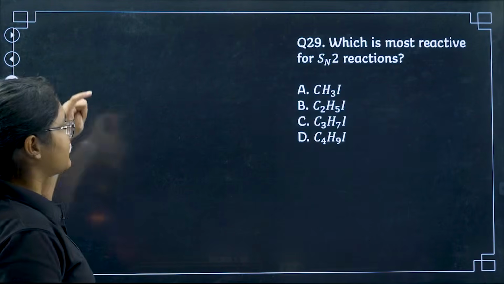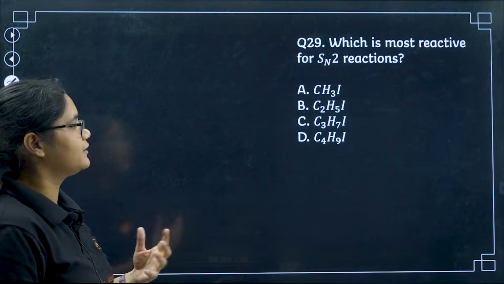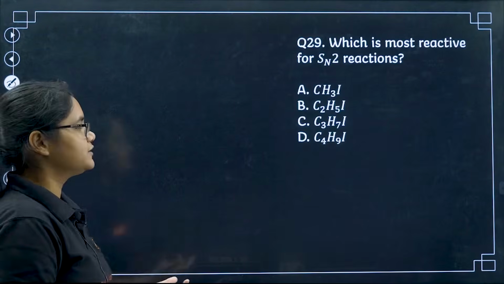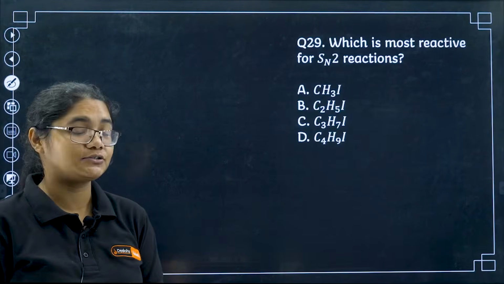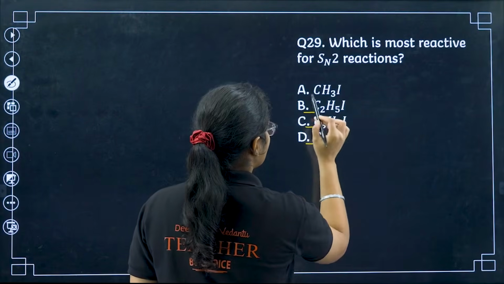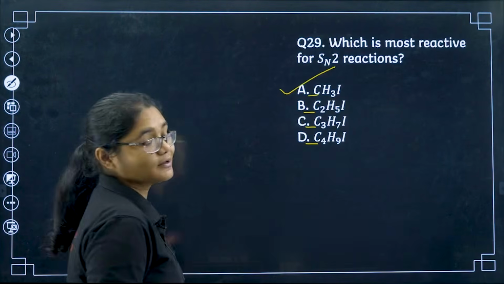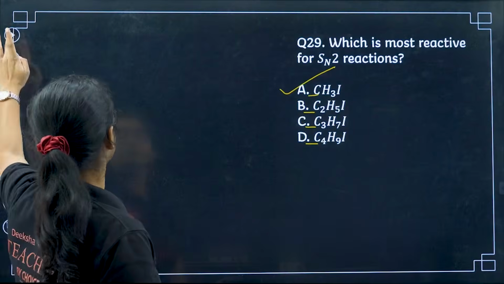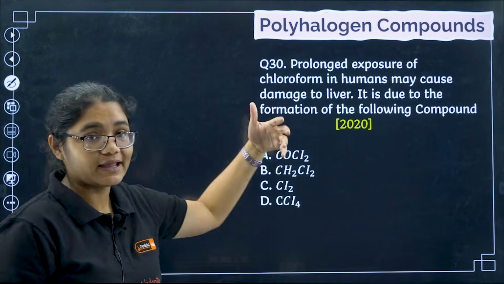Next, 29th question, which is most reactive for SN2 reactions? This is a very simple question. SN2 reactions means sterically less hindered. So you can see here 2 carbon, 3 carbon, 4 carbon, 1 carbon. So definitely this one will react faster. So option number A.